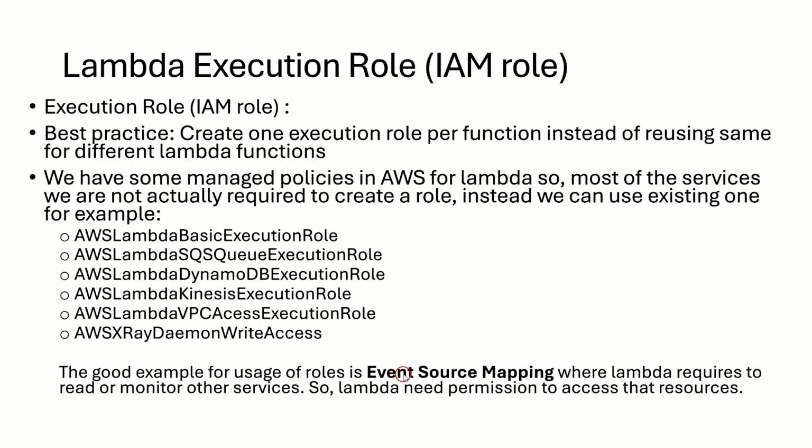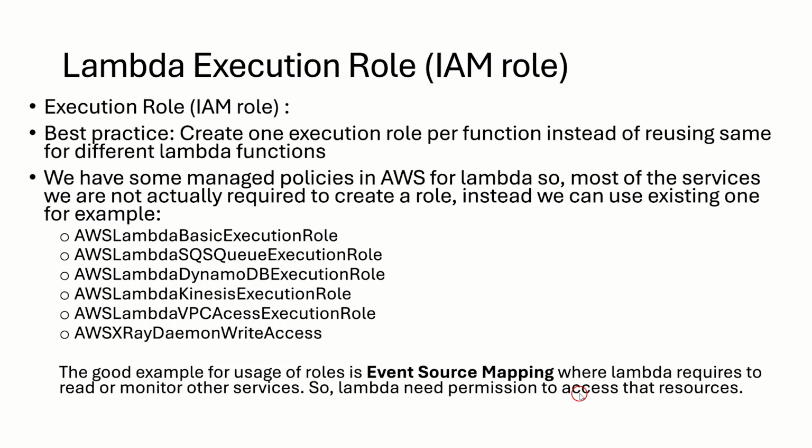So, do you remember what is an event source mapping? Event source mapping is nothing but Lambda has to monitor some service and events in the service, right? For example, SQS, it has to monitor the SQS and its messages, right? So that means Lambda should have permissions to access messages in SQS. So in that case, you need an execution role.